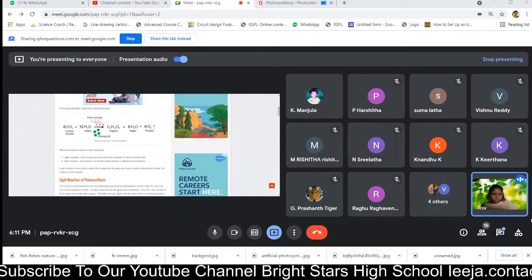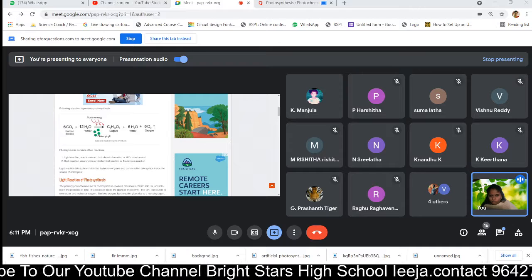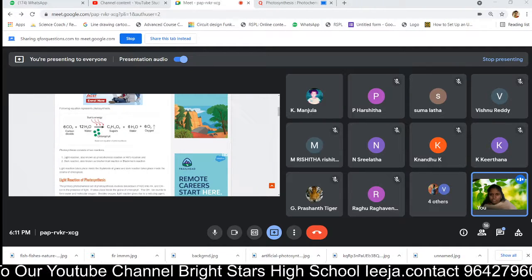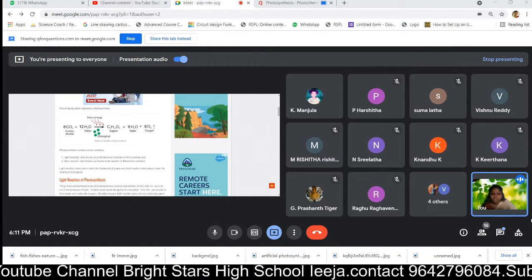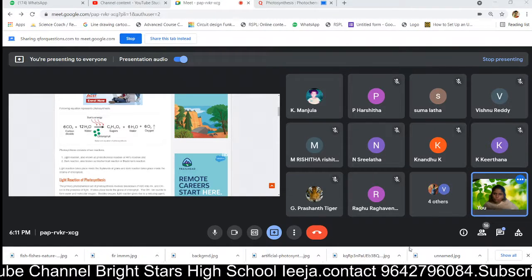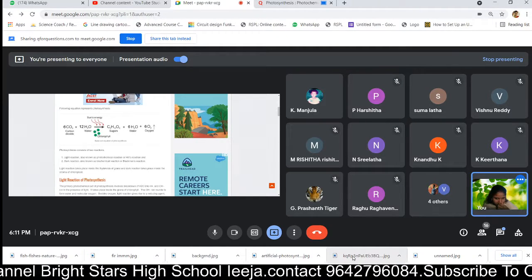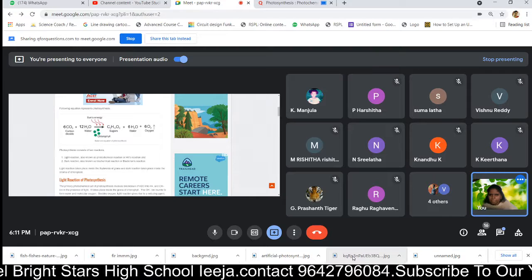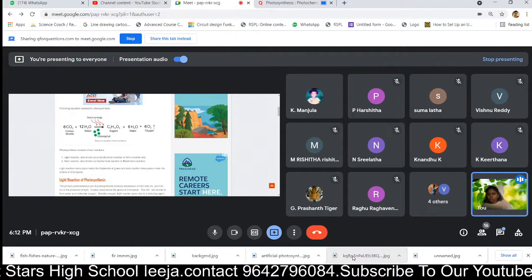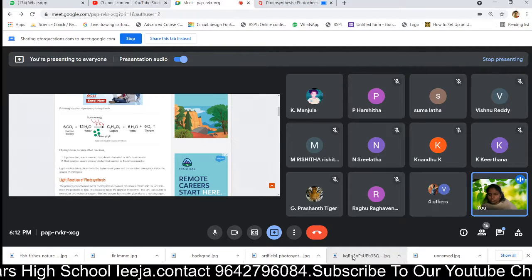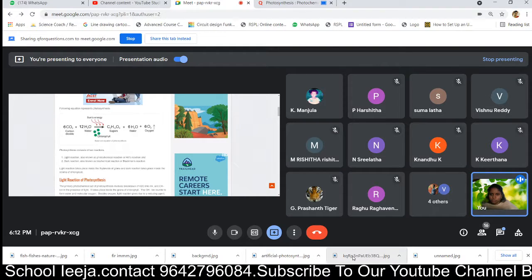Okay, so in this class, write this equation in your notebook. 6CO2 plus 12H2O gives rise to C6H12O6 plus 6H2O plus 6O2. 6CO2 means 6 molecules of carbon dioxide, and 12H2O means 12 molecules of water.